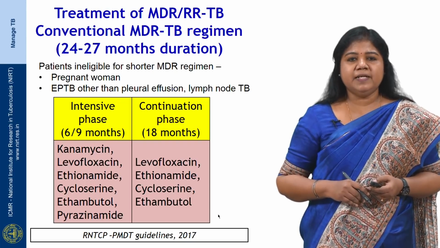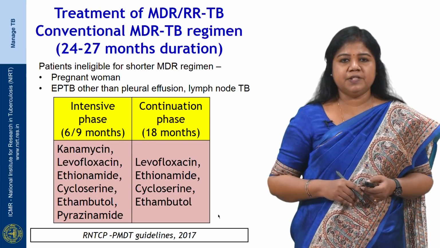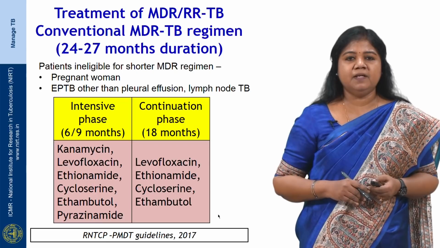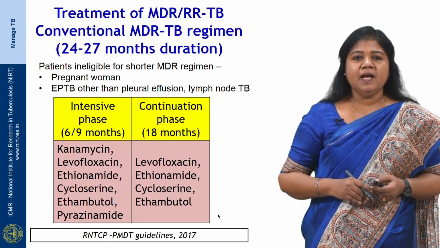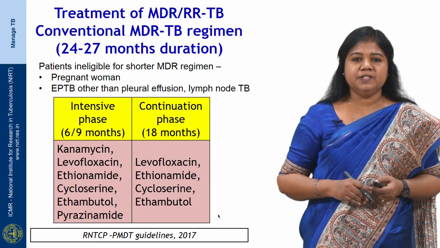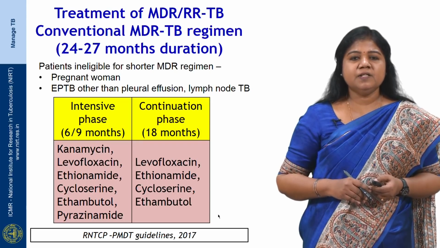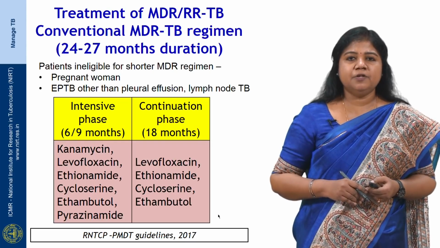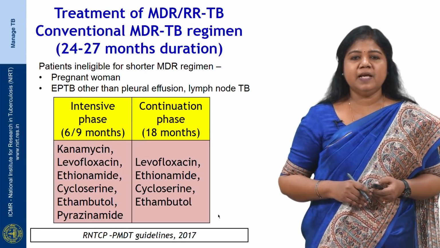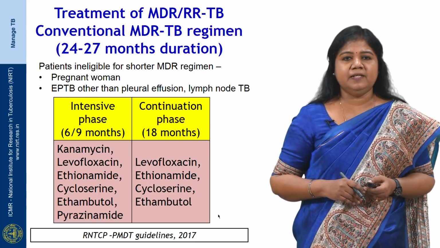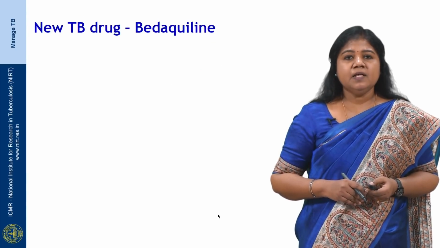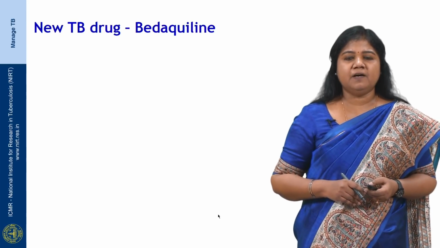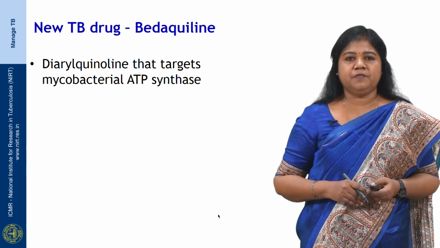This consists of an intensive phase of 6 to 9 months duration with kanamycin, levofloxacin, ethionamide, cycloserine, ethambutol, pyrazinamide, and the continuation phase without the injectable and pyrazinamide. So, the continuation phase is for 18 months duration, and the drugs in the continuation phase are levofloxacin, ethionamide, cycloserine and ethambutol.